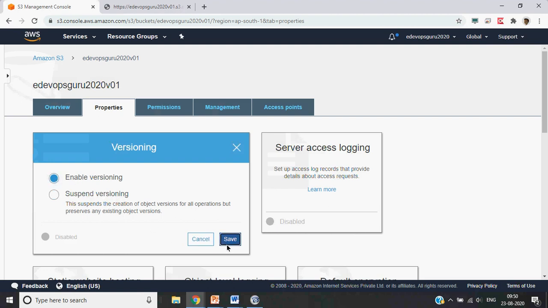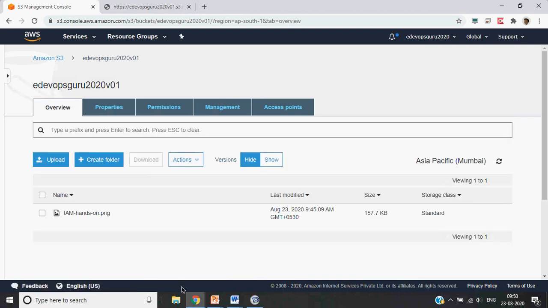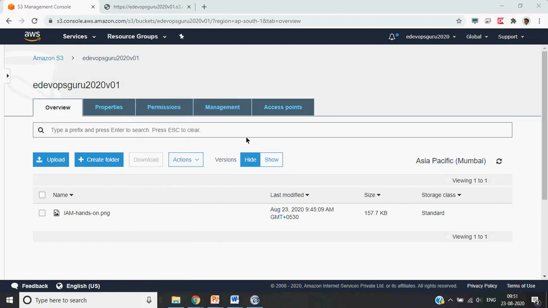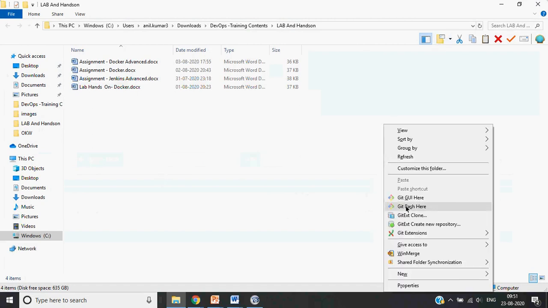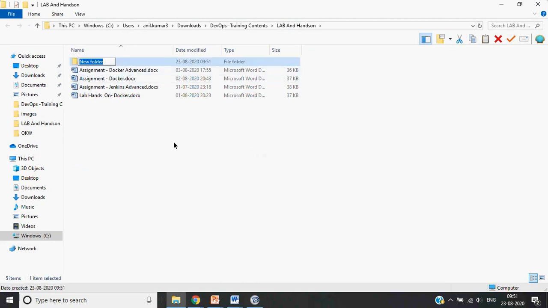Okay, so let's enable the S3 versioning and let's create a file. Let me create a folder and I will show you how the versioning works.